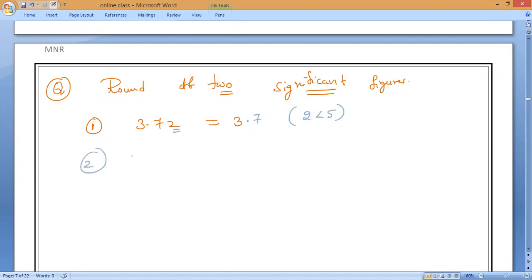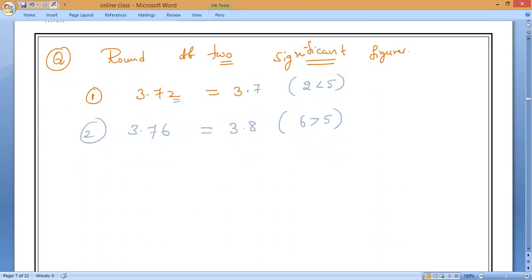Next, 3.76 to two significant figures: 3.8, because 6 is greater than 5. Clear? Next, 3.75: the answer is 3.8, because 5 is equal to 5 and it must be followed by a non-zero digit. Is it okay?